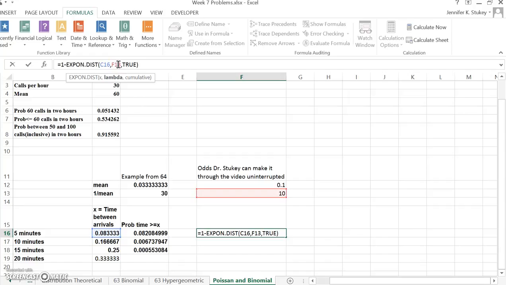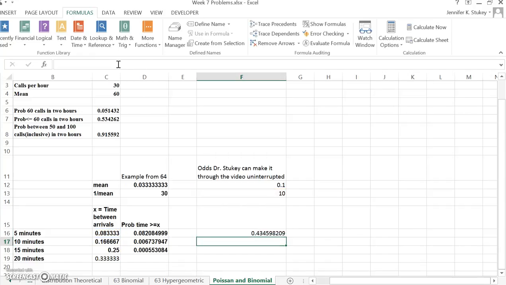I forgot to make this F13 an absolute value so I could copy and paste, so I went ahead and did that. Now I can copy and paste this formula down. By the time we get to 20 minutes, I have a 3% chance. So I've got a reasonable chance for a 10-minute video, maybe 18%, and an 8% chance at a 15-minute video, and a 3.5% chance to get a 20-minute video in uninterrupted by children.